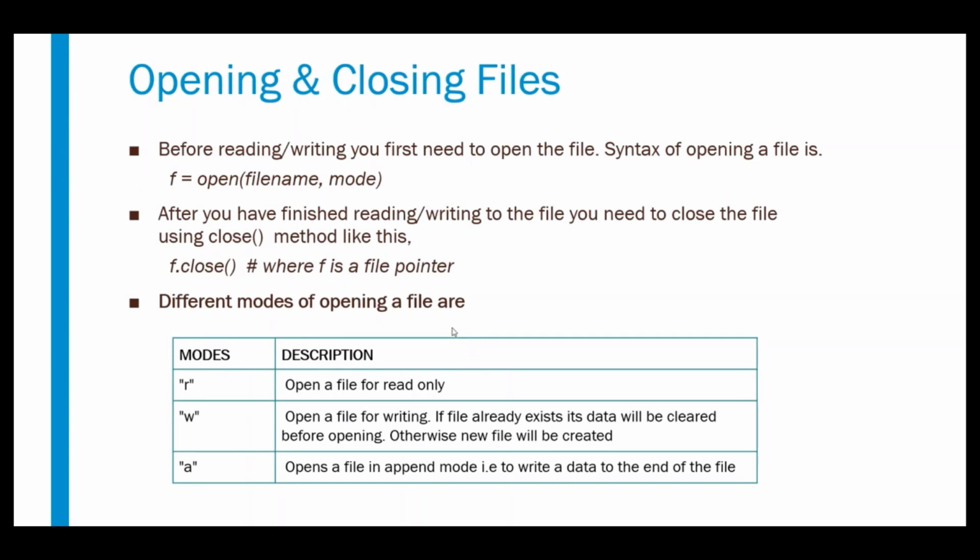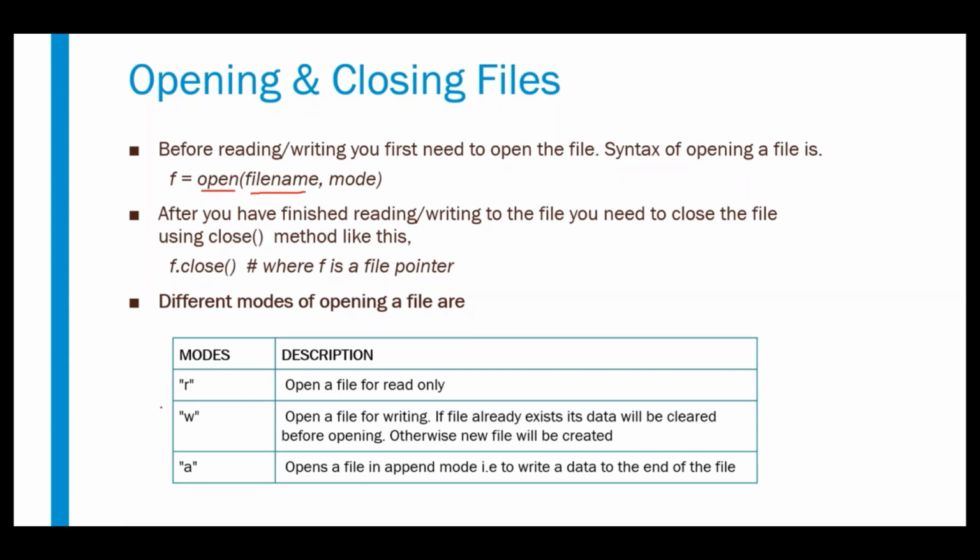The first one, let's start with file opening and closing. If we want to do any action, first we need to open the file, right? And then we can read or write or append, whatever we want to do. And then finally we need to close the file. So opening the file is the first task and closing the file is the last task. If you want to open the file, we have to use the function called open. And here we need to specify the name of the file and in which mode you are going to open.